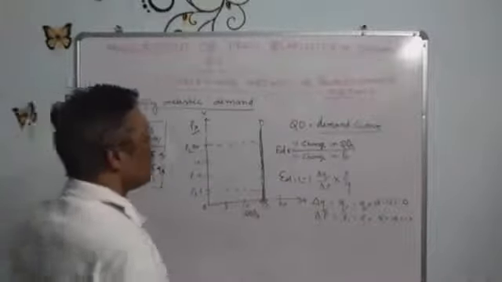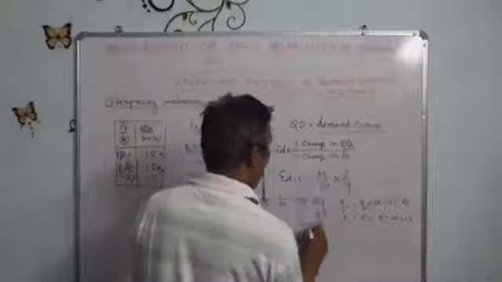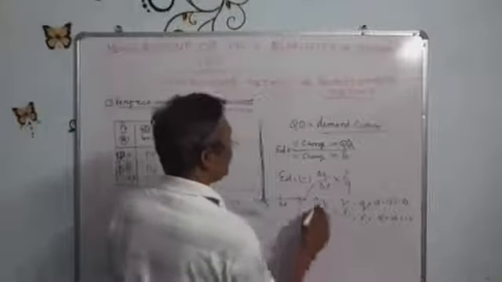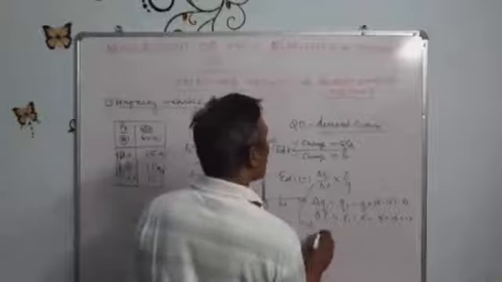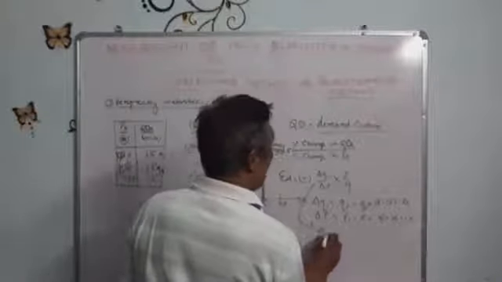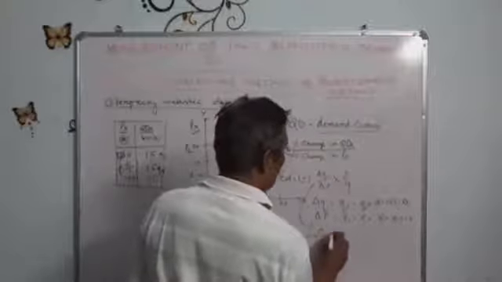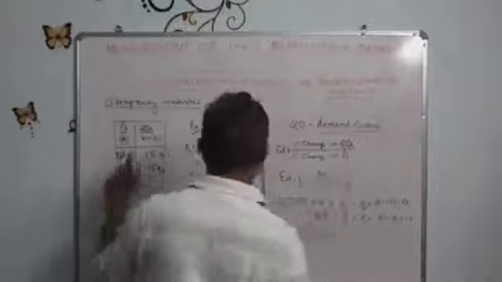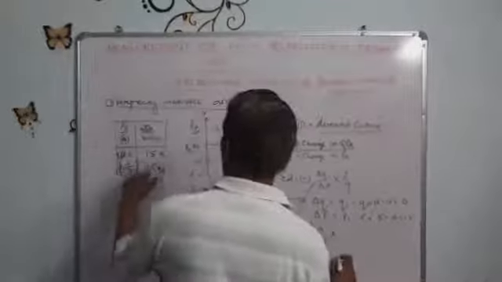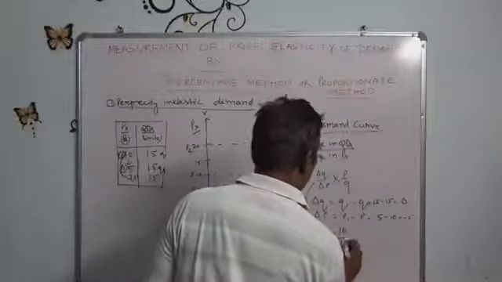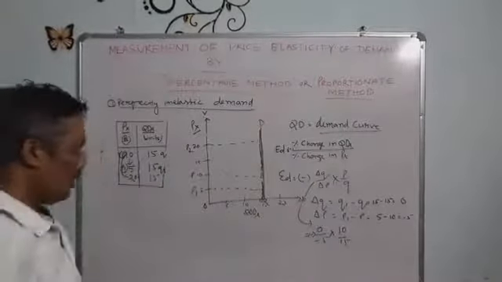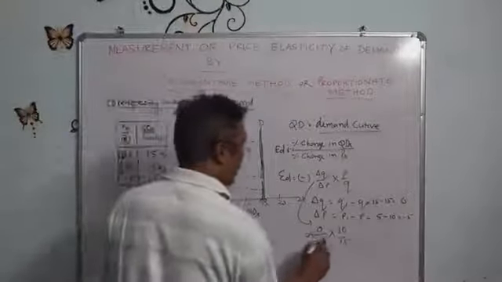Now we put the values: delta Q is 0 upon delta P, which is minus 5, into P, which is 10, and Q, which is 15. So minus minus plus.